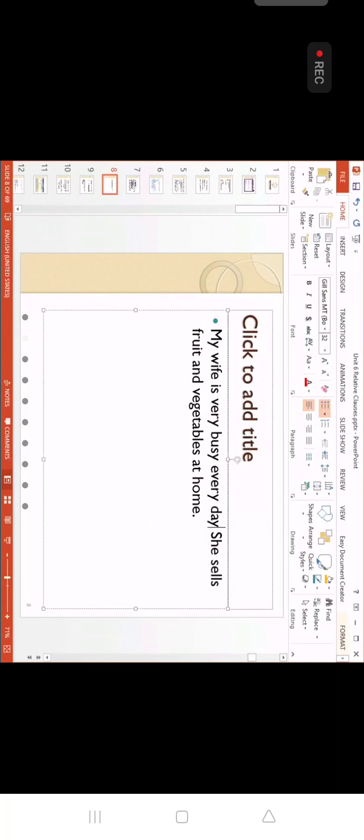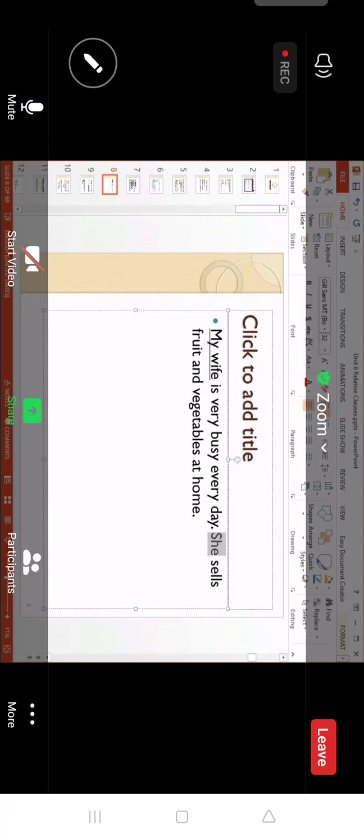It's better. So over here, what is relevant to each other, everybody? My wife and she. So this one is relevant to each other. See here, it modifies my wife, so put it after my wife.